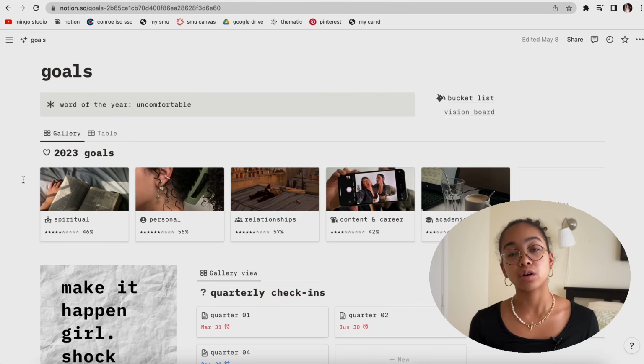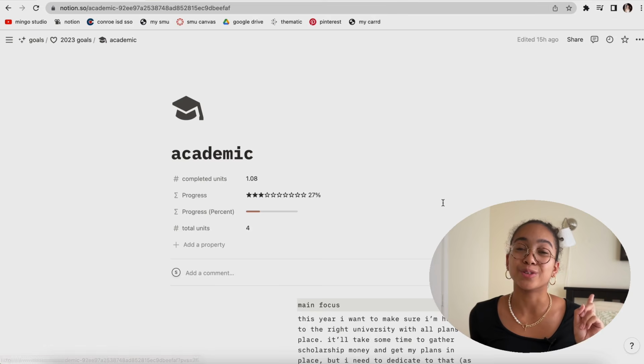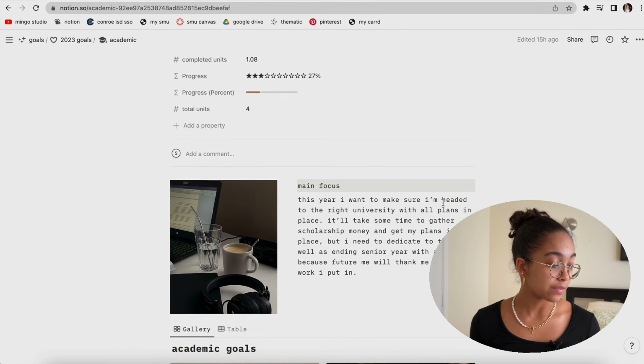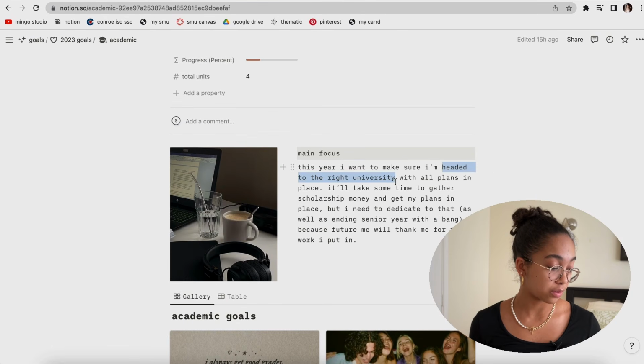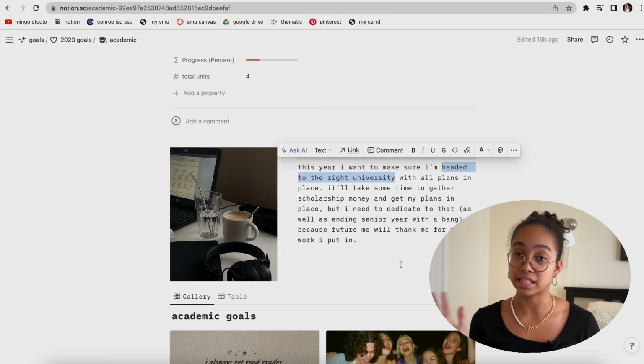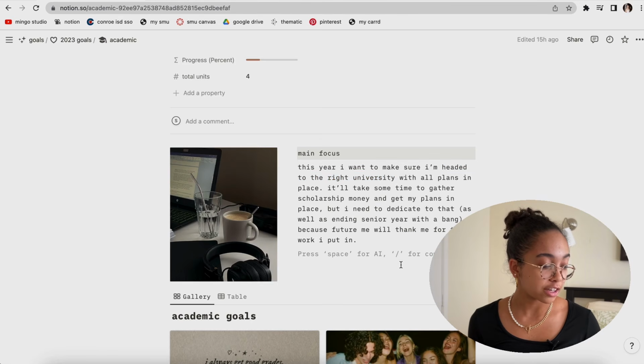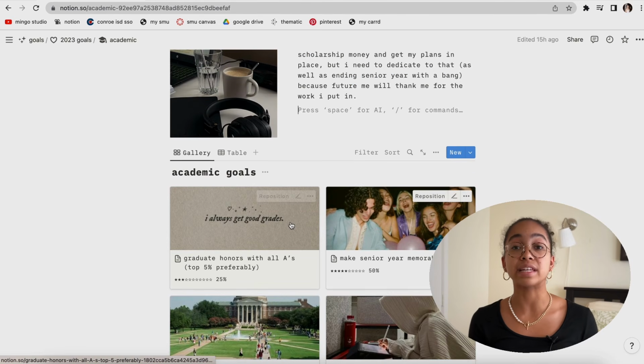So like I mentioned, on this main goals page, I have 5 goal pillars: spiritual, personal, relationships, content and career, and academic. Just for a matter of time's sake, I'm only going to show you one. So let's go into the academic pillar and update that. If you go into that pillar and scroll down, I have my main focus for the entire year, which I talked about before on this channel. And then you scroll down and I have 4 goals in that pillar.